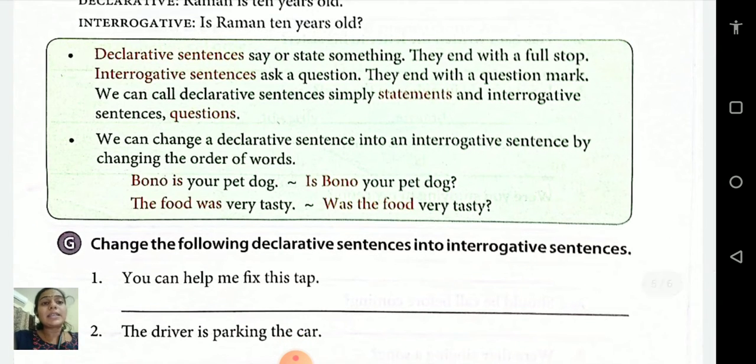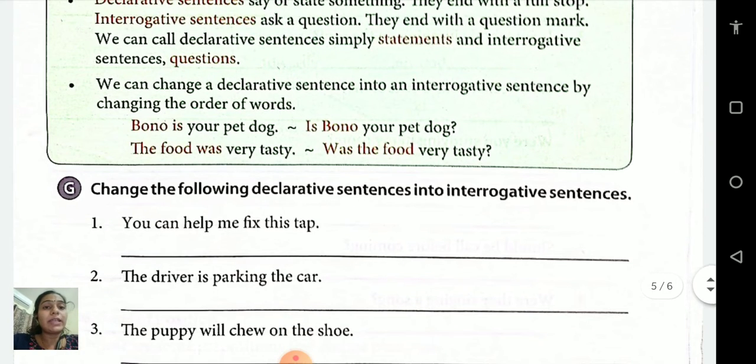We can change a declarative sentence into an interrogative sentence by changing the order of words. So when we want to change a declarative sentence into an interrogative sentence, what do we have to do? Just change the order of words and then we can make a declarative into an interrogative sentence. You can see here students, we have one example. Bono is your pet dog. So it is a declaration. It is a declarative sentence. It starts with a capital letter, tells something and ends with a full stop.